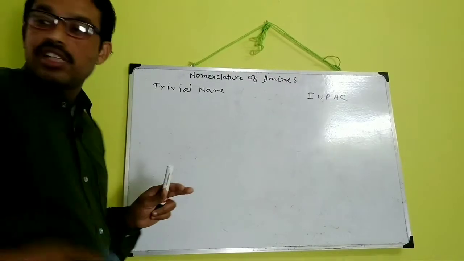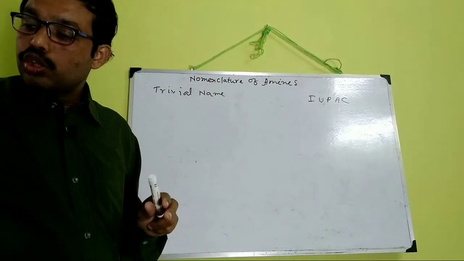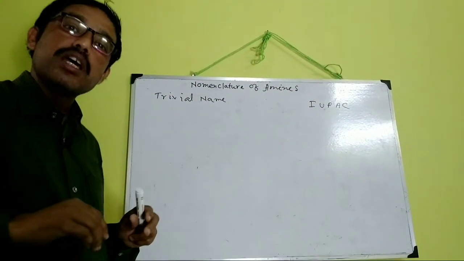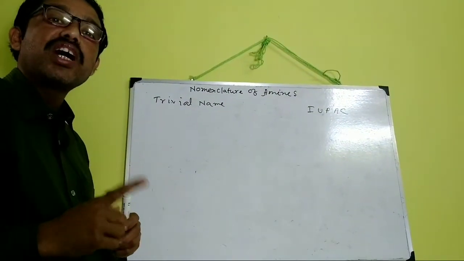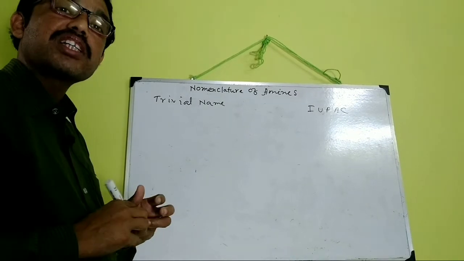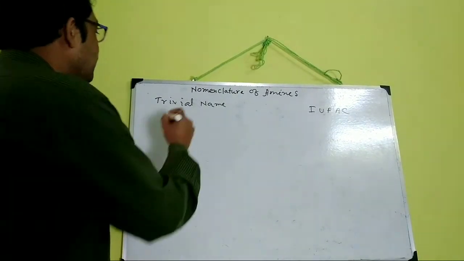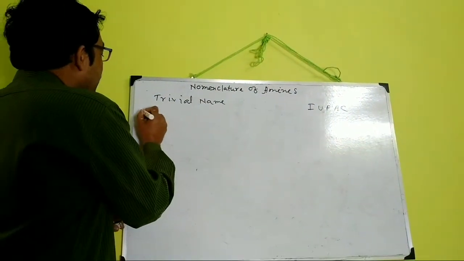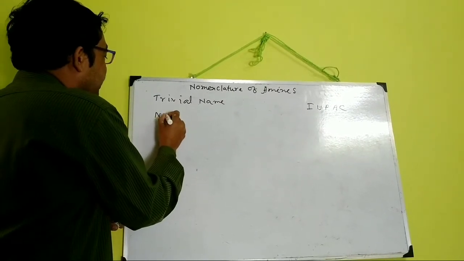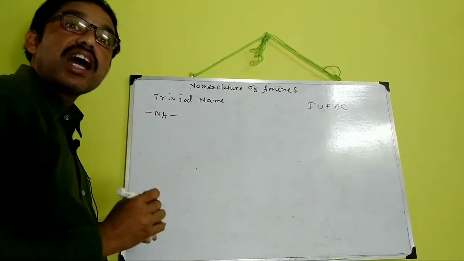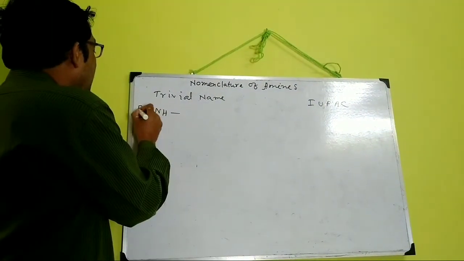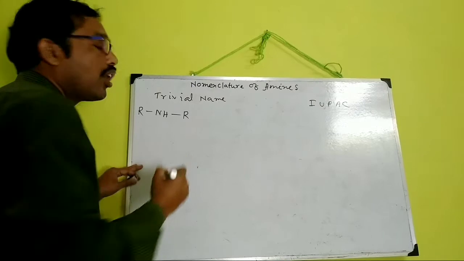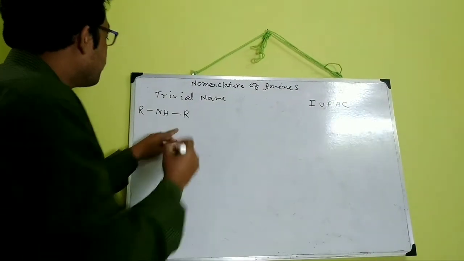For simple amine, there will be 2 alkyl groups of the same kind, but for mixed amine there are different alkyl groups attached to NH. In secondary amines, NH is present as the functional group, and the alkyl groups may or may not be the same.